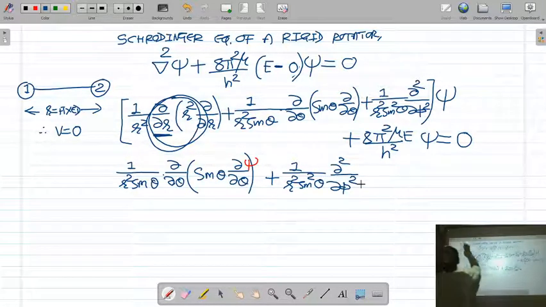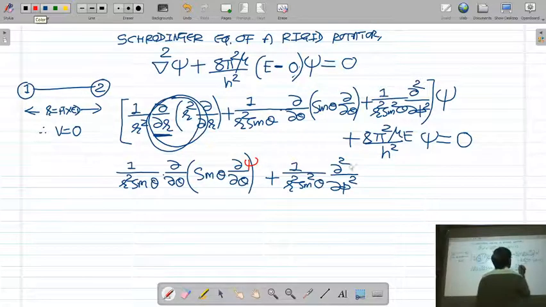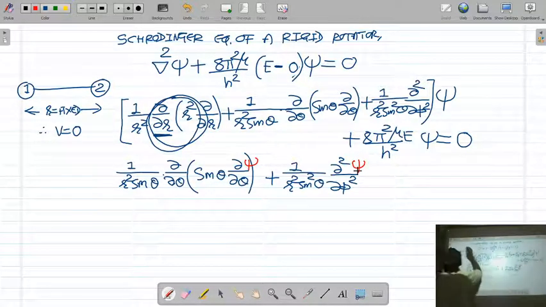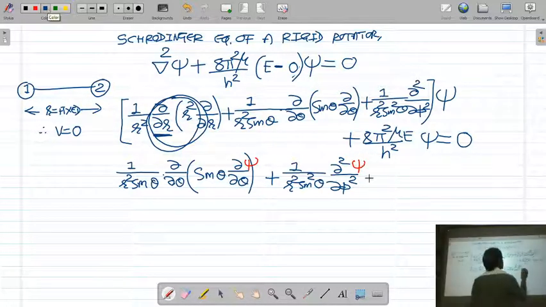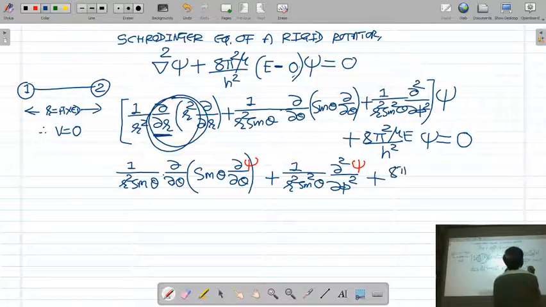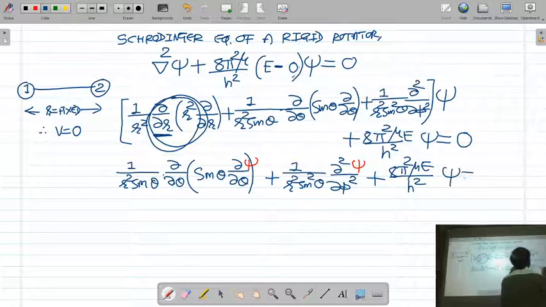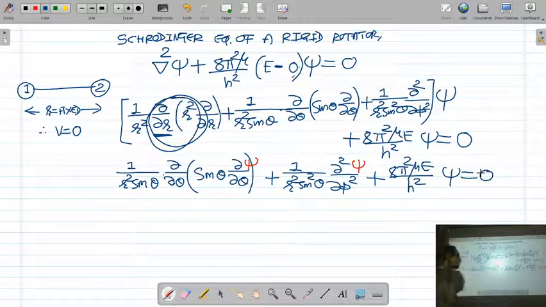The d square upon d phi square operator is also operating on the function psi, plus 8 pi square mu E upon h square psi is equal to 0. So this is your Schrodinger equation for the rigid rotator.